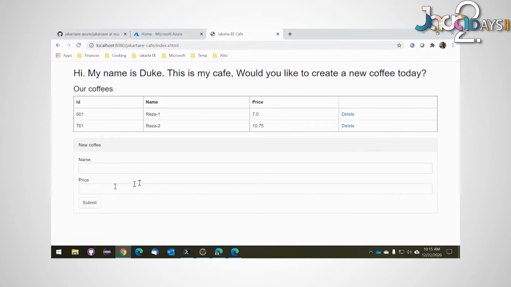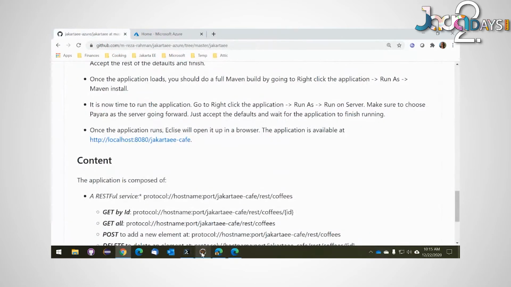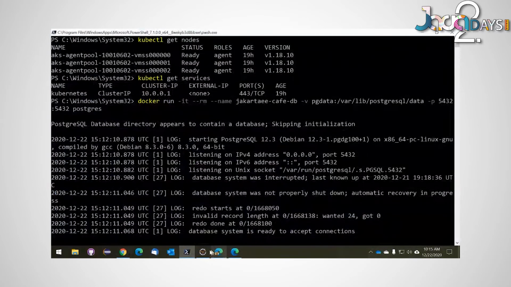And that's it. That's the extent of the application. It's not supposed to be fancy. It's just to show you that it's a real Jakarta application that has some real components to it. Okay, so that's it in terms of all that we're going to do locally.